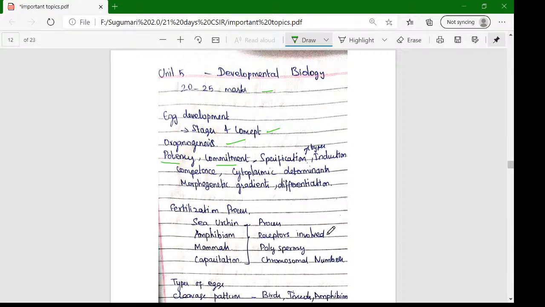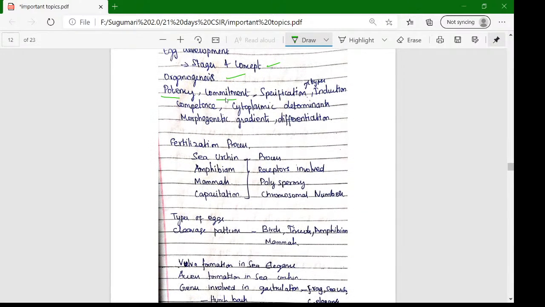Okay, next is the fertilization process. In this process, what are the enzymes and receptors involved, polyspermy, what is the polyspermy block stage, and chromosomal number. These are all the processes. For sea urchin, amphibians, and mammals we want to study, and capacitation is very important. These are the most asked terms, most asked questions in CSIR previous year questions.